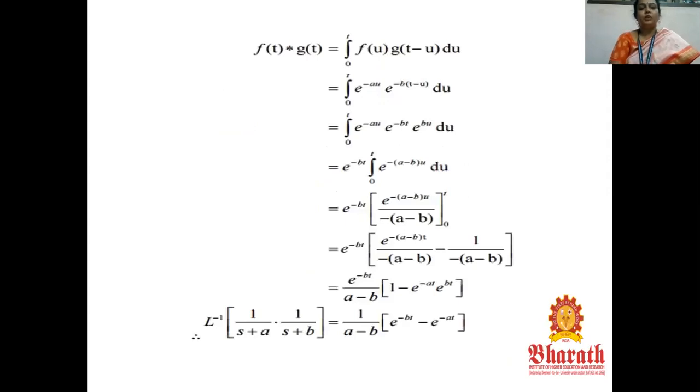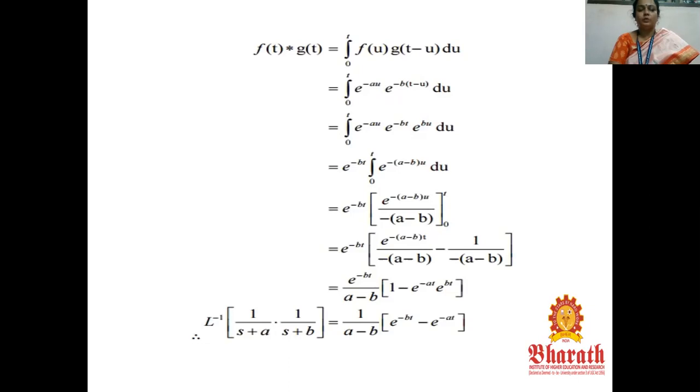Now f of t star g of t is equal to integral 0 to t of f of u g of (t minus u) du. Now we apply the convolution theorem. In the place of the first function we put u in place of t, and in the place of the second function we put t minus u. So it becomes integral 0 to t of e power minus au into e power minus b of (t minus u) du. Separate the variables: e power minus au, e power minus bt, e power bu. Here integration is with respect to u, so the t term is considered a constant and we can take it outside. So e power minus bt into integral 0 to t of e power minus (a minus b) u